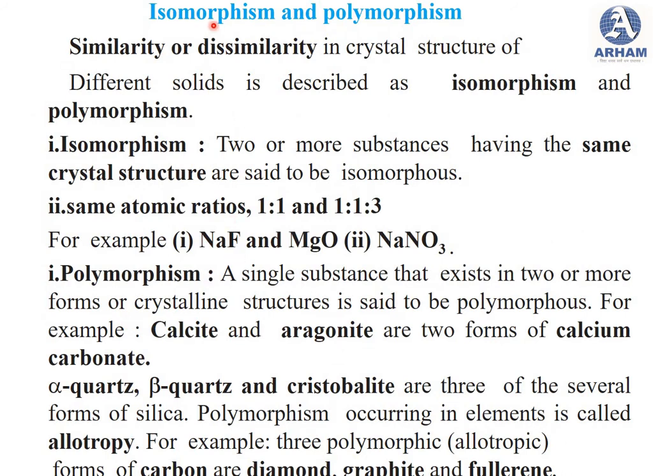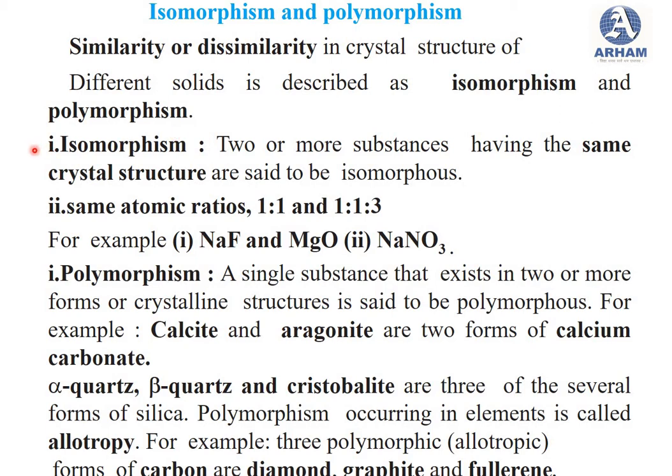Okay. The next point is isomorphism and polymorphism. So what is isomorphism and what is polymorphism? Isomorphism and polymorphism are nothing but similarity and dissimilarity in crystal structures. So different solids are described as isomorphous and polymorphous.